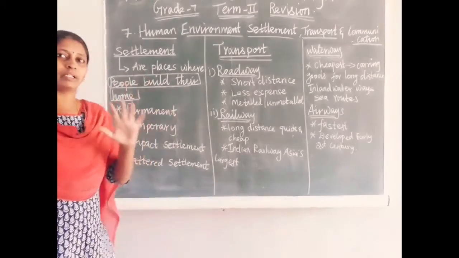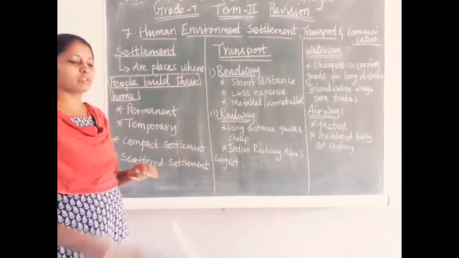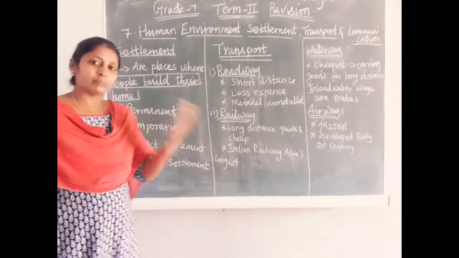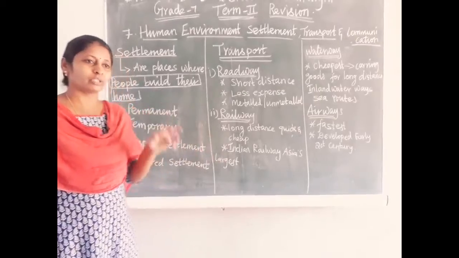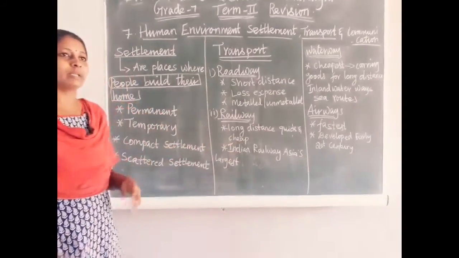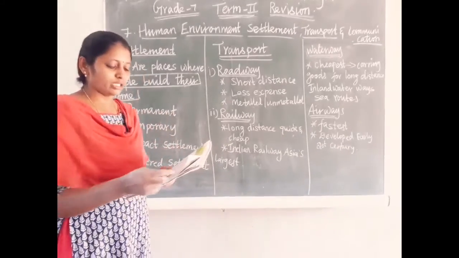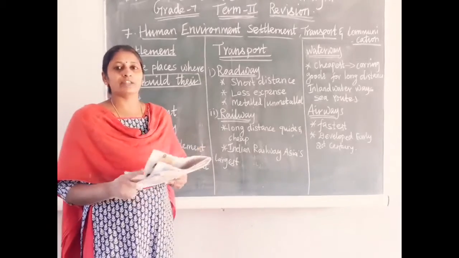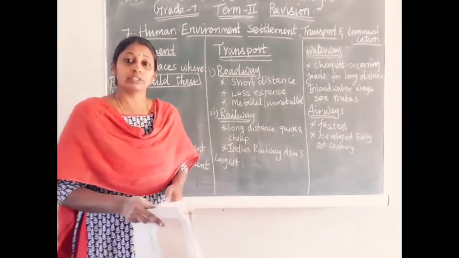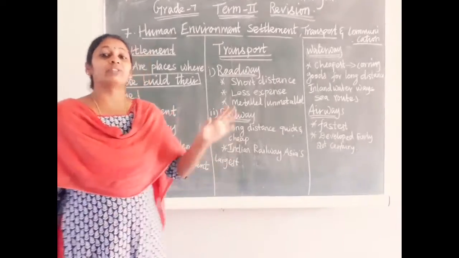When we settle in one place, what are the important things we focus on? A favorable climate condition. Suppose we are going to buy a plot of land or site, in that place we need a very good climate condition, availability of water and suitable land. The land should be suitable for agricultural activity or building a house, with fertile soil. These are the things we focus on at the time of settling in one place.